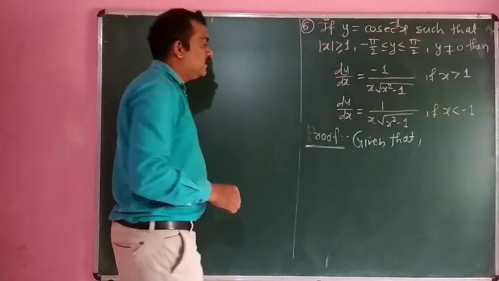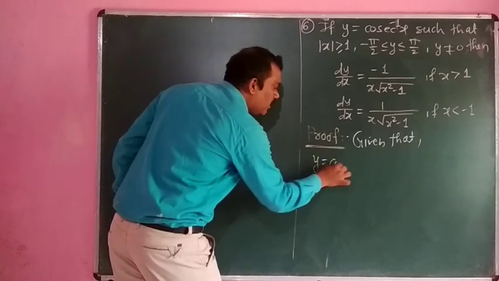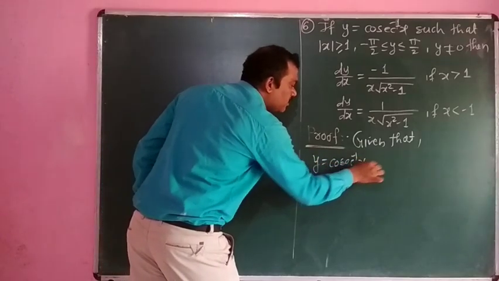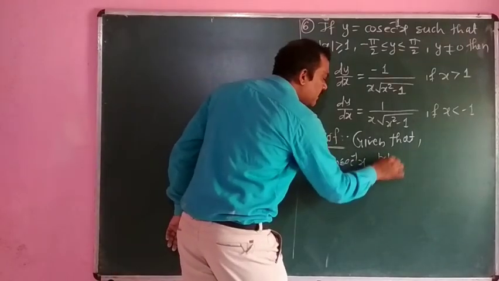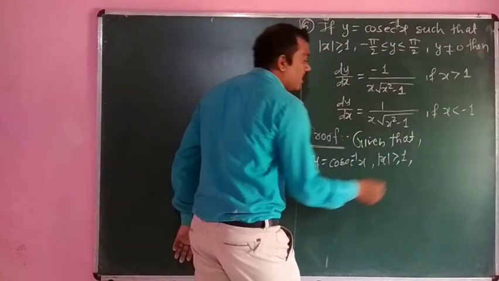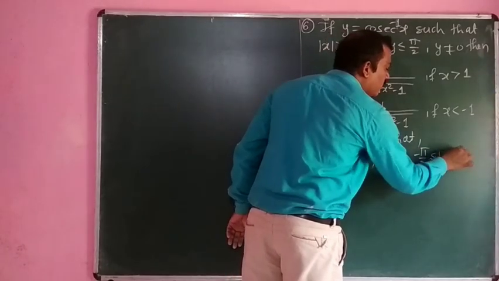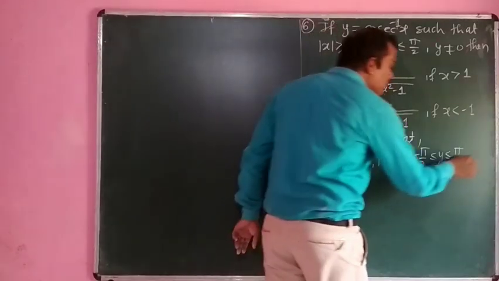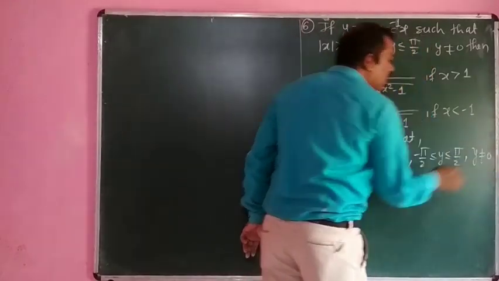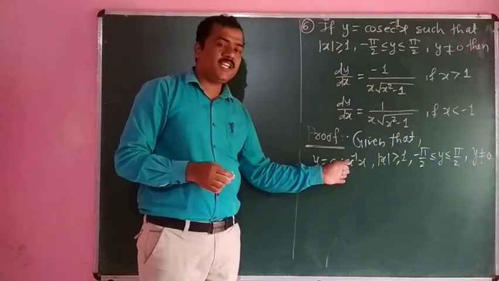What is the given? Y is equal to cosec inverse of x, with the restrictions mod of x is greater than or equal to 1, minus pi by 2 is less than or equal to y, less than or equal to plus pi by 2, with one more restriction that y is not equal to 0. As I have discussed in the previous proofs, y is equal to cosec inverse of x.